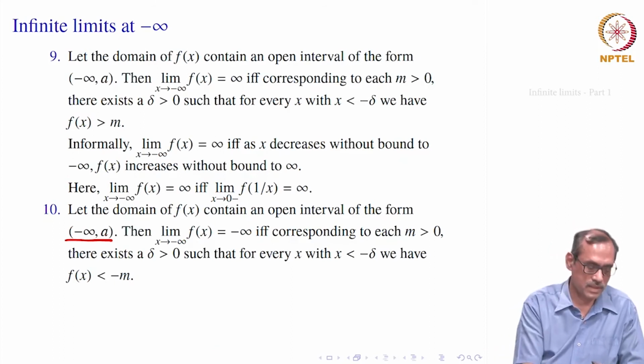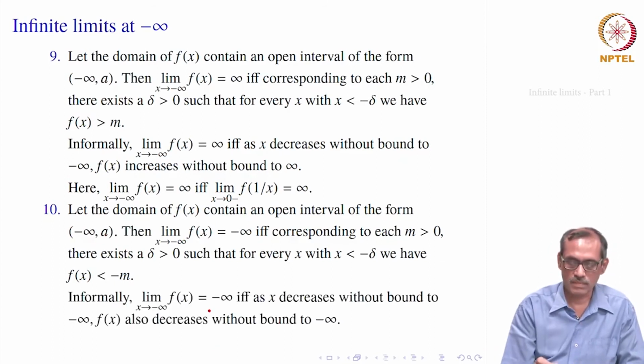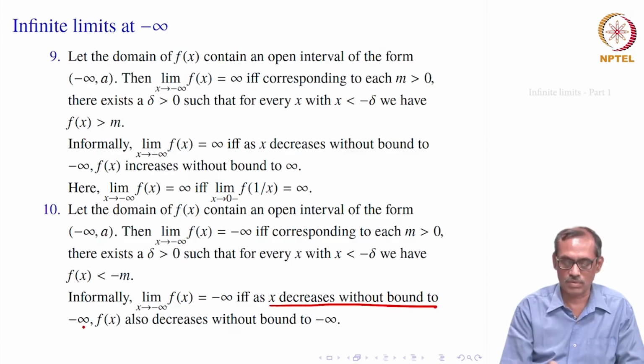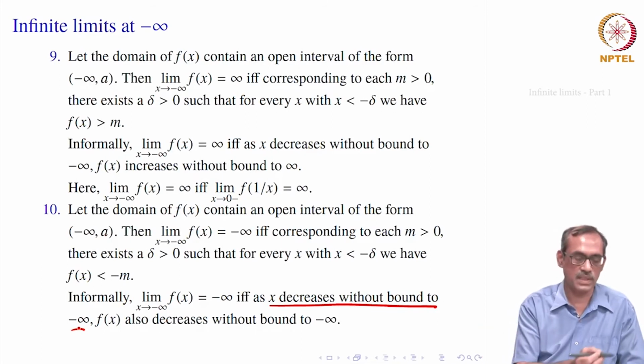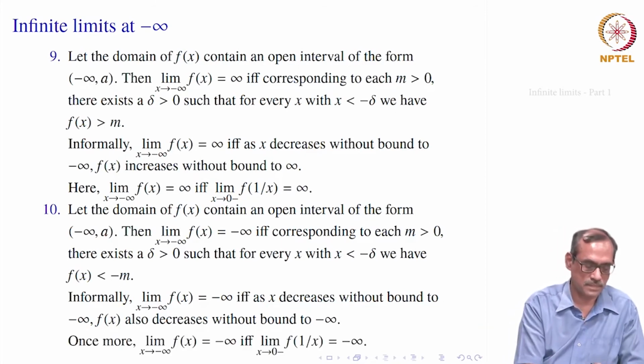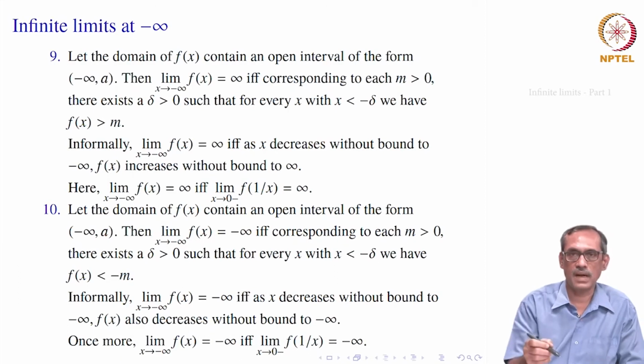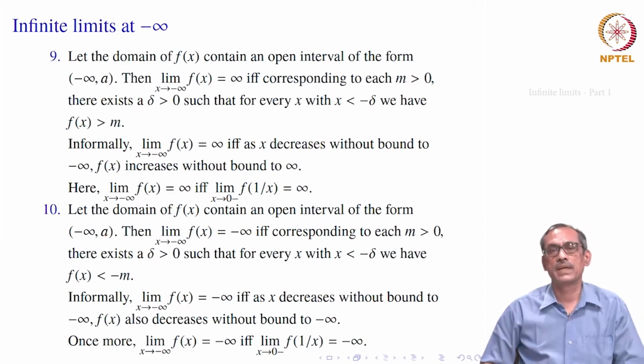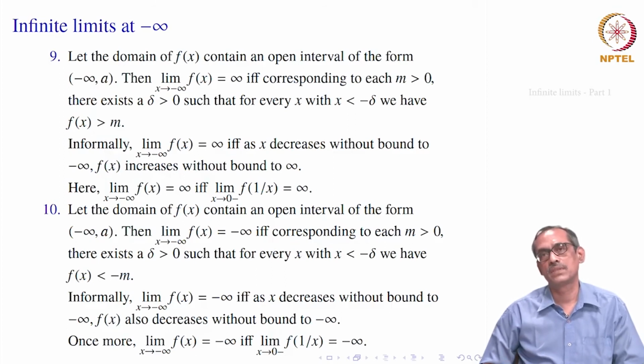So, again if you want to substitute, you can substitute this way: x goes to 0 minus, f of 1 by x equal to minus infinity. That will be the substitution. Informally it would say as x decreases without bound to minus infinity, its functional value also decreases without bound to minus infinity. Okay. So, these are all the notions connected with limits at infinity and limit becoming infinity.